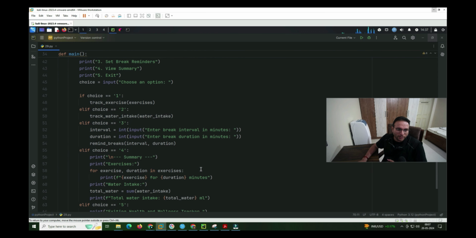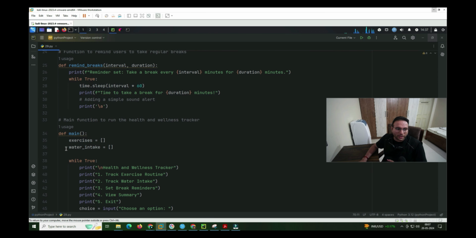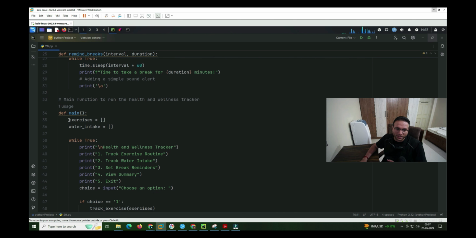Okay, so now the code will start with the main section itself, which is the main function. Initially we are giving exercises and water intake as completely blank. We do not have any entry inside of the exercises and the water intake. That was the reason, every time when we are executing the code, at that time this will become blank. So make sure when you're running the code, it should run for the whole day.